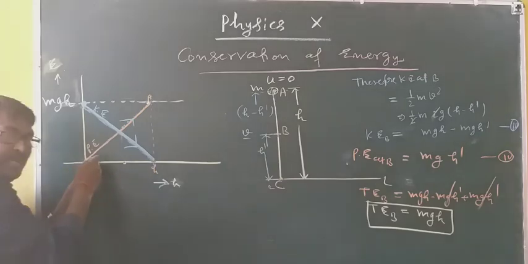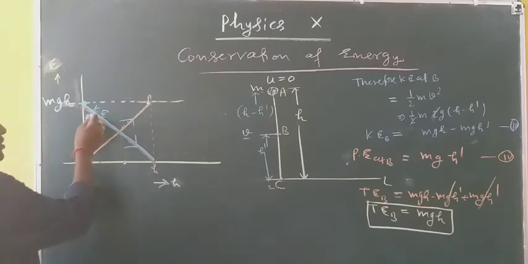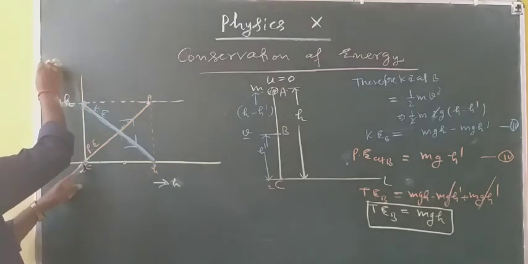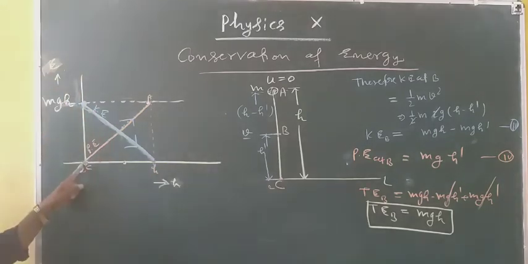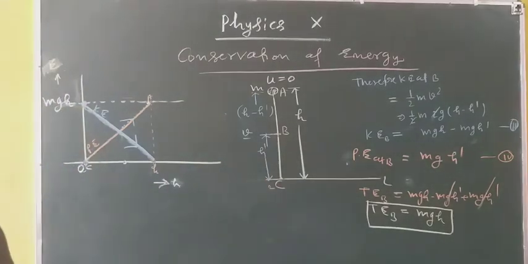From here we are going up. So at ground level potential energy is 0 while kinetic energy is maximum. Here you take this energy, and total energy you can take. In this way, this is the graph that you have to learn.